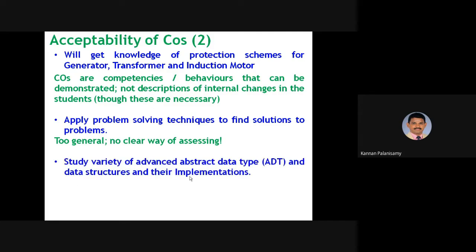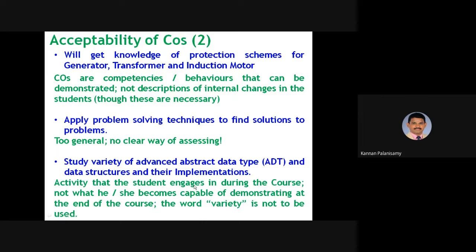And here: study variety of advanced abstract data types and data structures and their implementations. Here the activity is what the student engages in during the course, and not what he or she becomes capable of demonstrating at the end of the course. The word variety is not to be used. So these are all the clarities required.